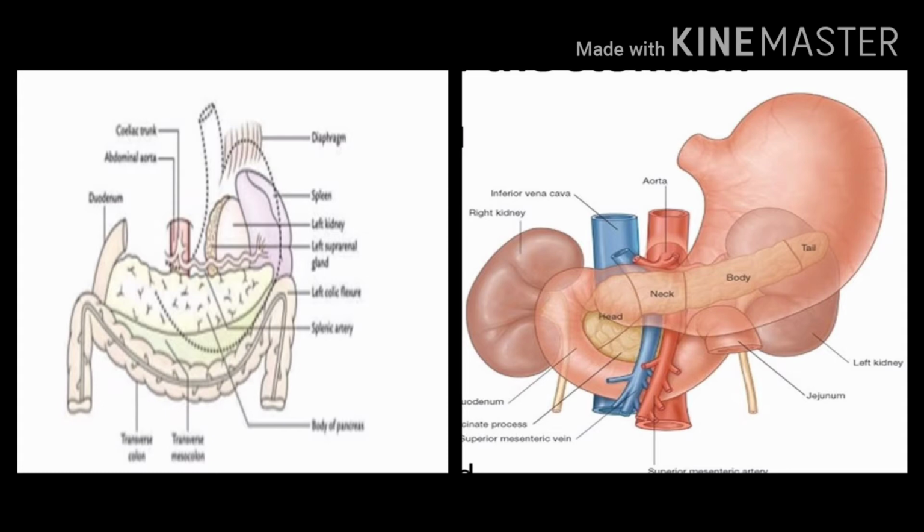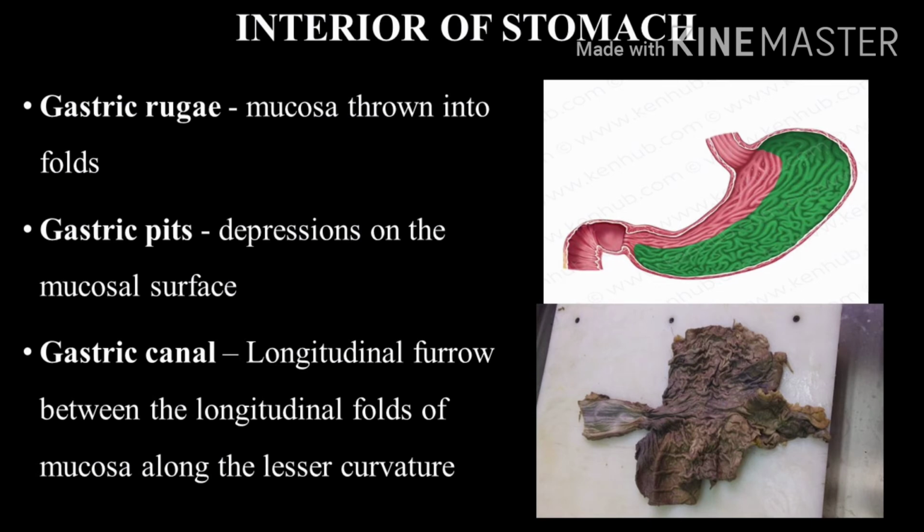Now we will see the interior of the stomach. When the stomach is cut open, the interior of the stomach presents a few features. These are gastric folds, also called gastric rugae. The mucosa of an empty stomach is thrown into numerous folds called gastric rugae.